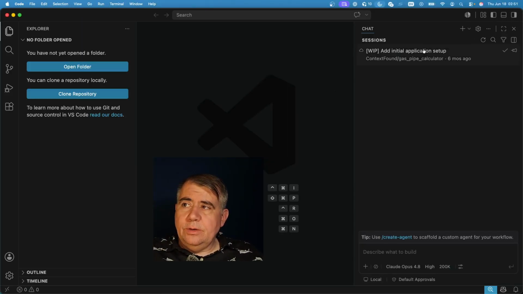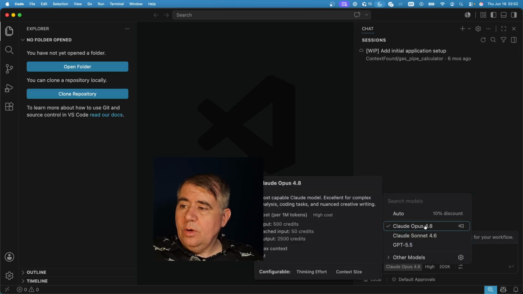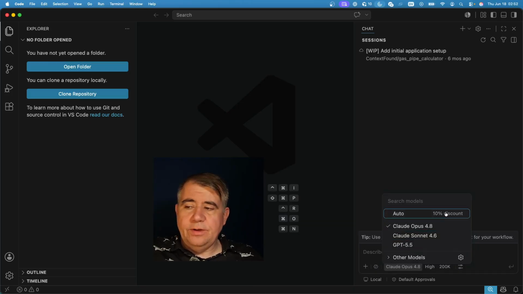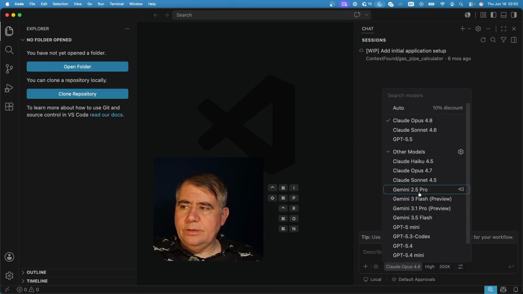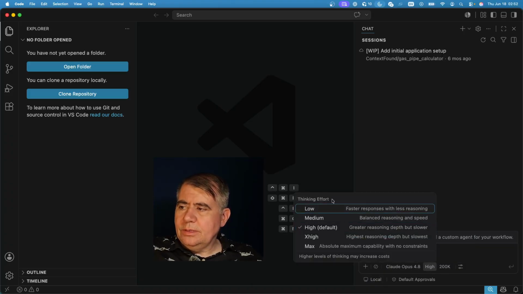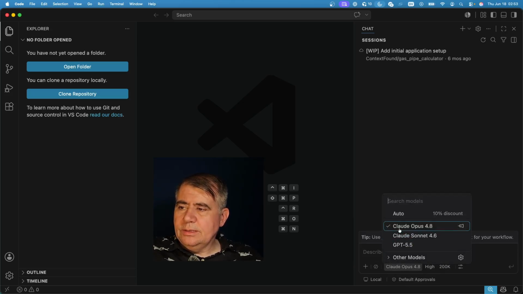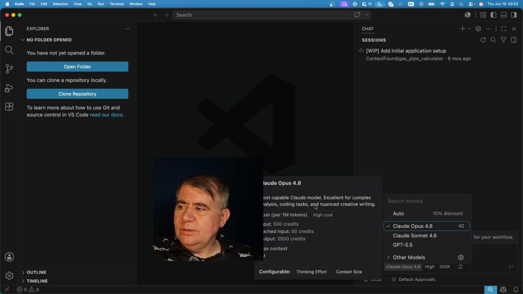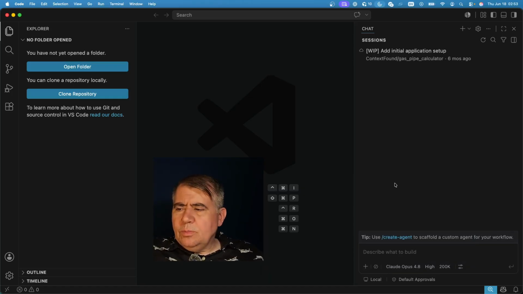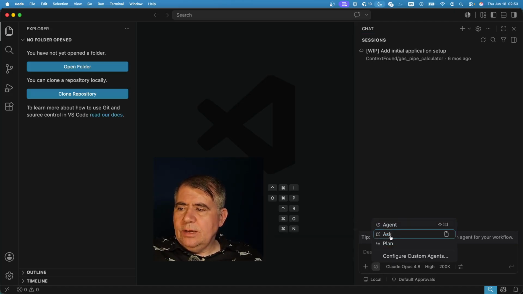We have, in the top right, the sidebar, which brings up the chat window. We have the ability to select from Opus 4.8 and ChatGPT 5.5, so that's important. For those Gemini enjoyers, it has that under Other. You're able to select the effort level and the context window, 200K versus 1 million, for example, on Opus 4.8. And while you're selecting the model, if you hover, it gives you details including pricing, which is using casino tokens, evidently, 500 credits, for example. I was concerned that there wasn't a planning versus agent mode on it, but it's this little infinity symbol that will give you agent, ask, and plan.